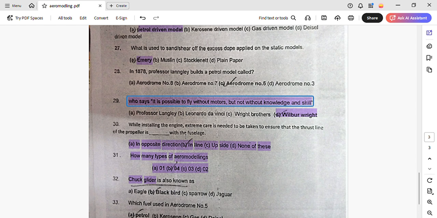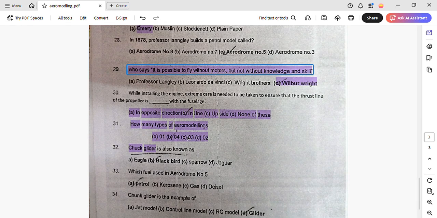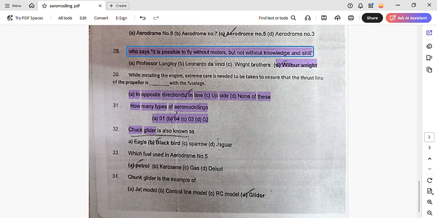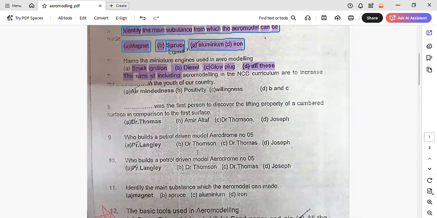And then we have, while installing the engine, extreme care is needed to ensure that the thrust line and the propeller are in line with the fuselage. How many types of aeromodeling? 4. Chunk glider is also known as Blackbird. Which fuel is used for aerodrome number 5? Petrol. Chunk glider is an example of glider.